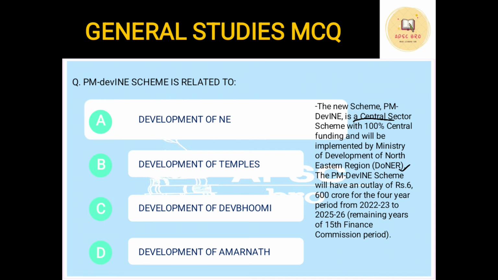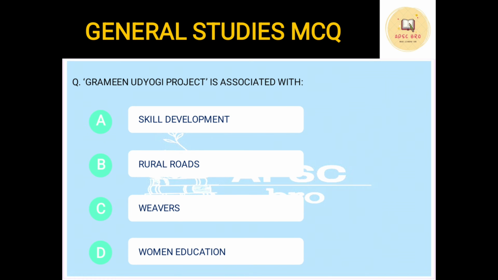Its outlay is 600 crores for 4 years. Any scheme or policy related to Northeast or Assam is very important from both APSC and UPSC point of view. So please go through most of the common current government schemes, both central and state, that are going on right now.